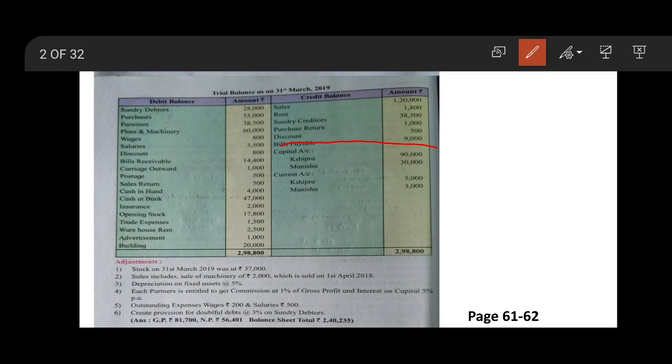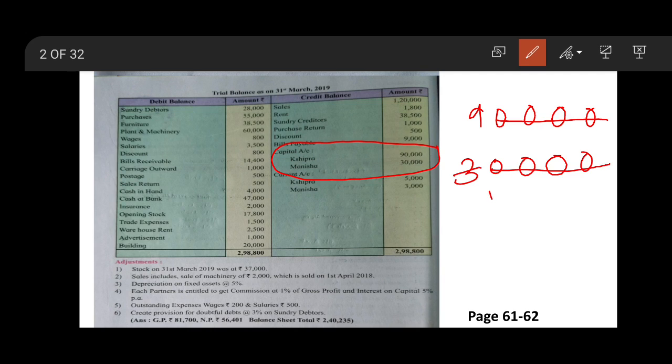So here the capital is given. Capital amounts are 90,000 and 30,000. The ratio will be: cancel these 4 zeros, these 4 zeros, 3 ones are 3, 3 threes are 9. It means 3:1 will be their profit sharing ratio. It means 3 upon 4 and 1 upon 4.